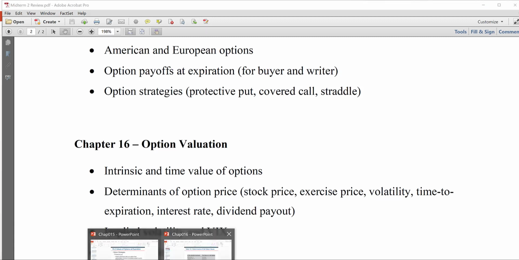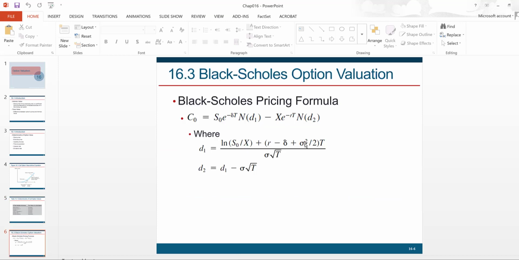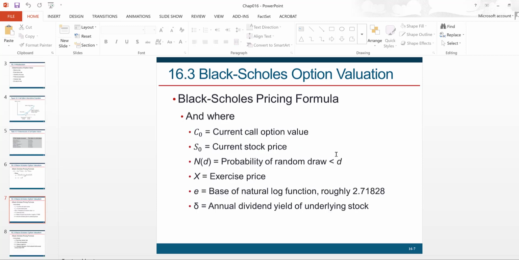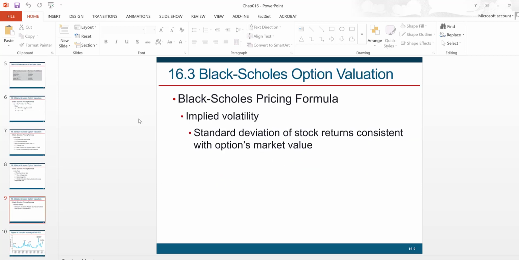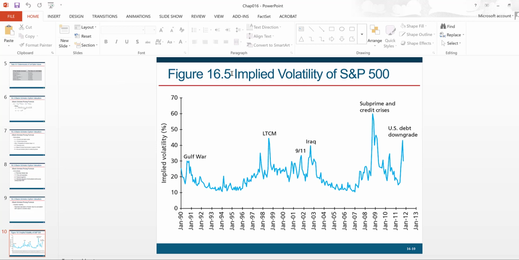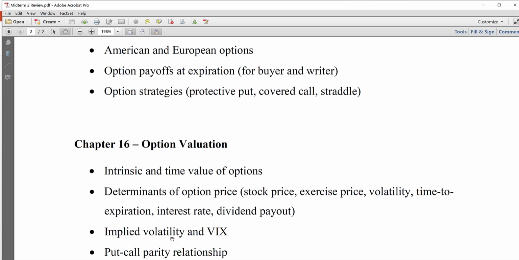Like I said during our lecture, you can skip the Black-Scholes. You don't need to worry about Black-Scholes or any related calculations, but you need to know what implied volatility is. Implied volatility is the volatility of the stock that is backed out of the Black-Scholes option pricing formula. Okay, and in particular, VIX, which is the implied volatility of S&P 500, is very important. This is commonly viewed as a fear indicator or fear gauge. It is an indicator of how panicked the investors are in the marketplace, right? So that is implied volatility and VIX.